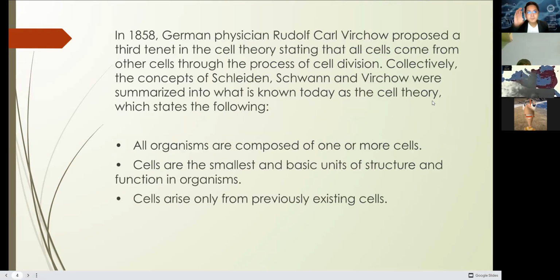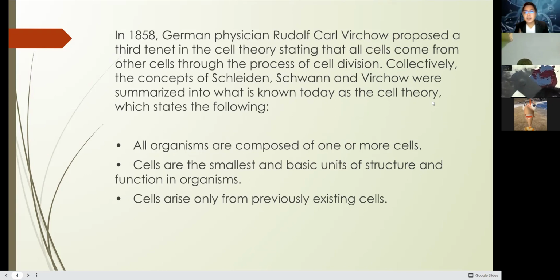Here comes the theory of Virchow. In 1858, German physician Rudolf Karl Virchow proposed the third tenet in the cell theory, stating that all cells come from other cells through the process of cell division.